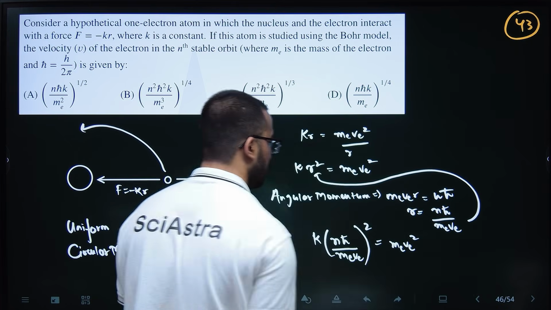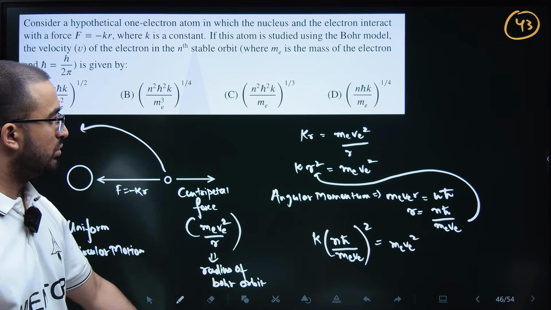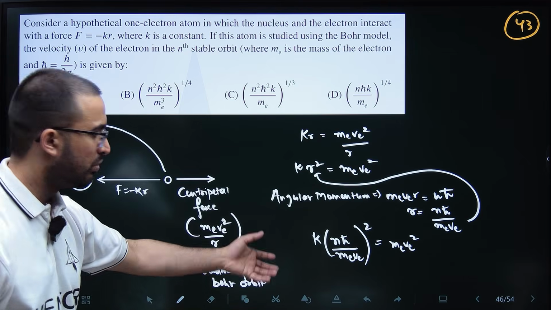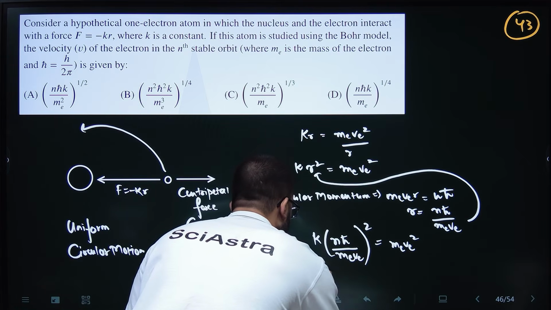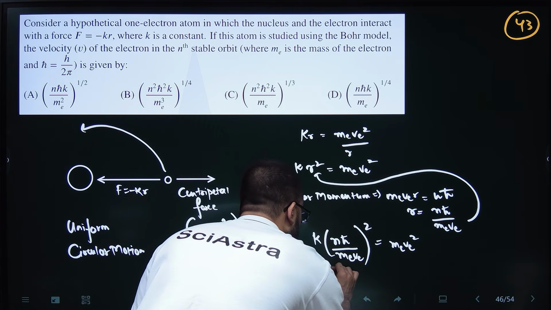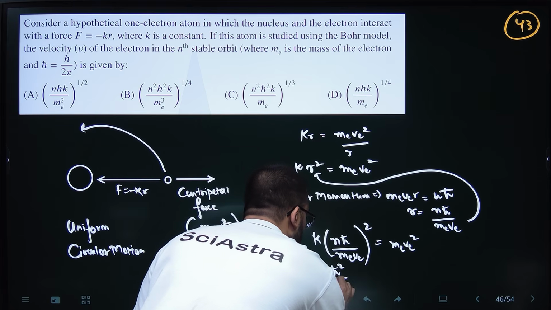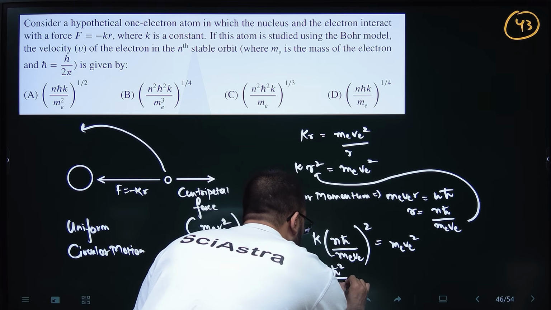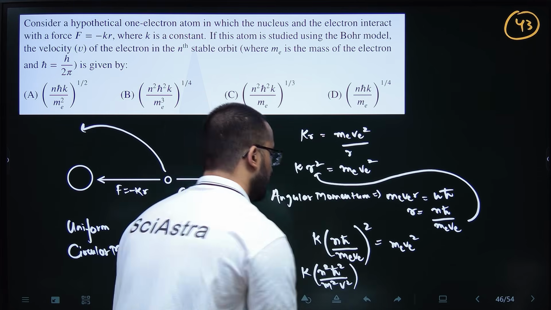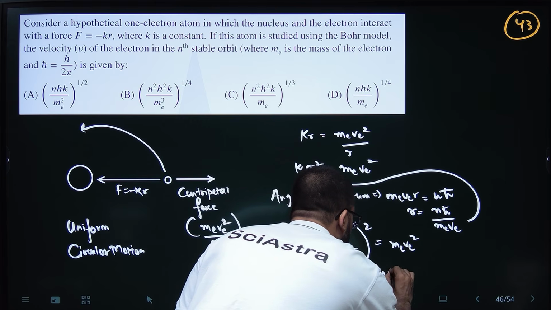Okay, you can do the further derivation, or should I do it? Let me do it, no problem. This will be k n squared h-cut squared by m squared v squared, equals m v squared.